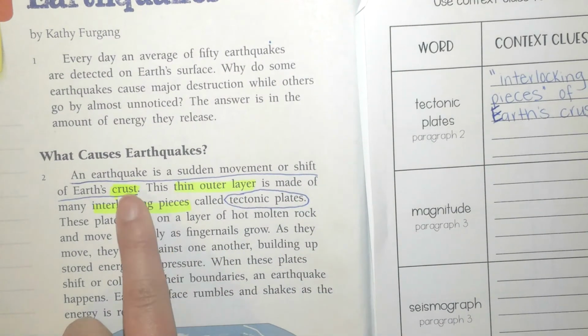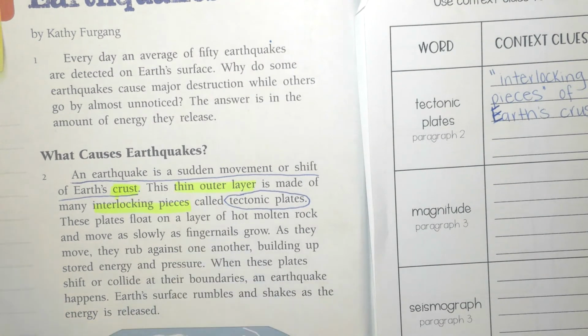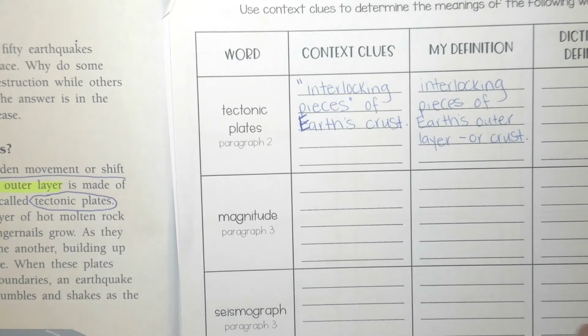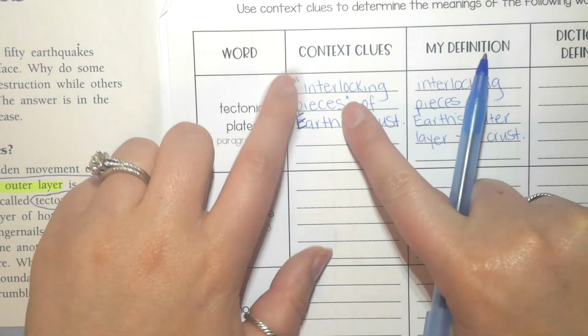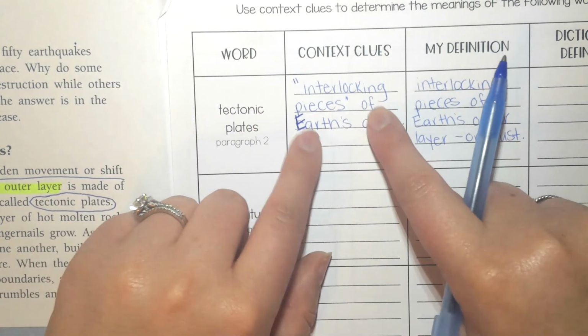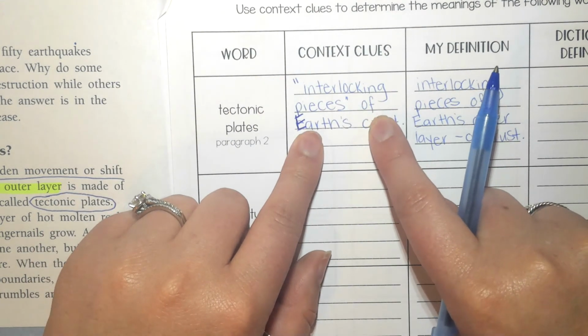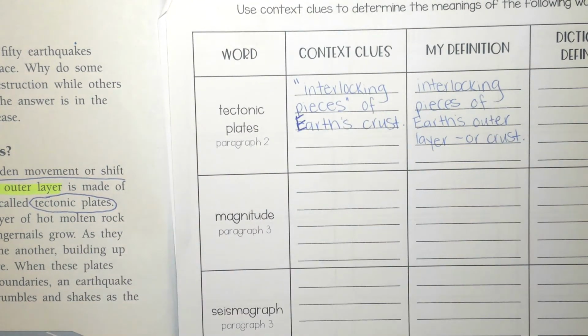And I learned that right here, thin outer layer. So again, my context clue was this interlocking pieces part. I added on this part so that it made sense in my brain. And then I wrote down my own definition. I think tectonic plates are the interlocking pieces of Earth's outer layer, also known as its crust.